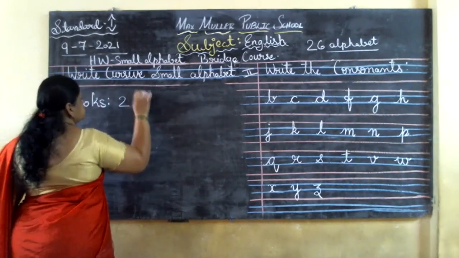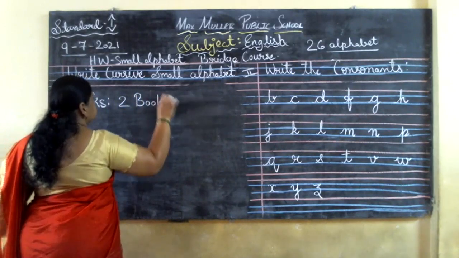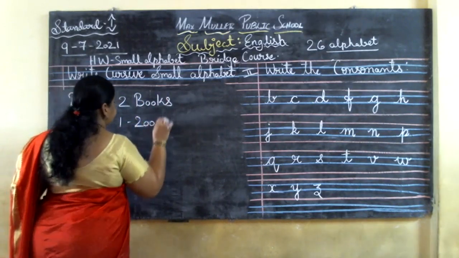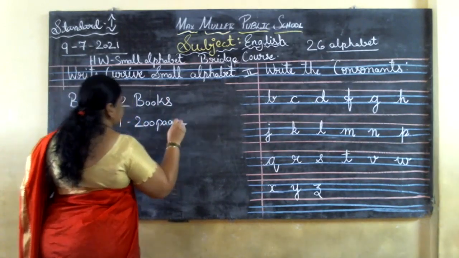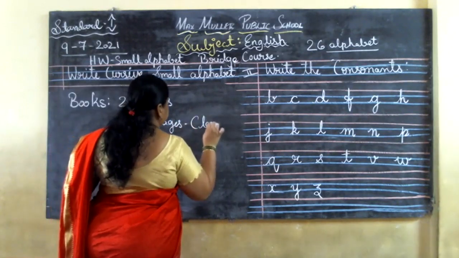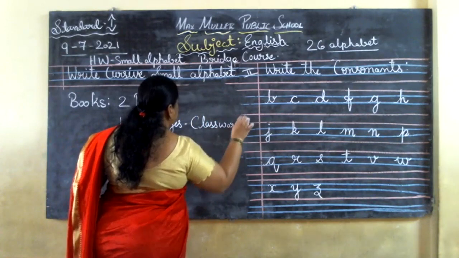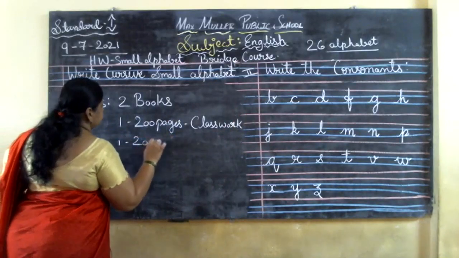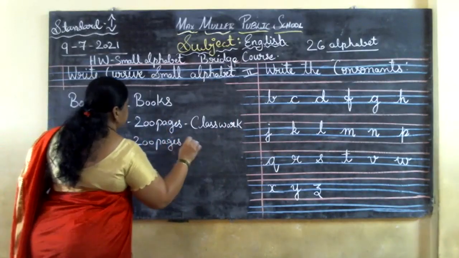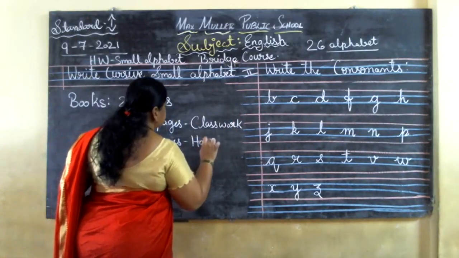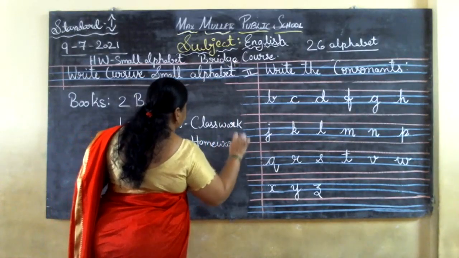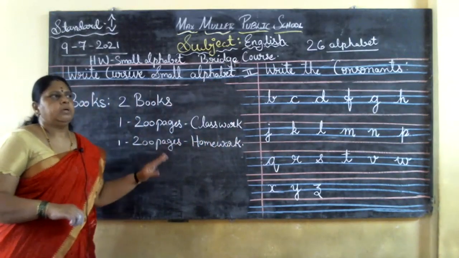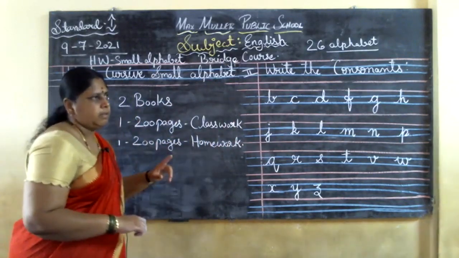Okay. 200 pages for classwork and one more is 200 pages for homework. Okay. Other than this, English copywriting book also is there for you. Okay. So bind and keep your books and label it very neatly, children.